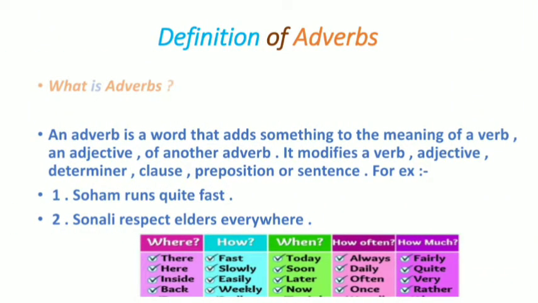Adverbs. Definition of adverb. What is an adverb? An adverb is a word that adds something to the meaning of a verb, an adjective or another adverb. It modifies a verb, adjective, determiner, clause, preposition or sentence. For example, number 1, Soham runs quite fast. Number 2, Sonali respects elders everywhere. Some more examples are fast, today, always, fairly, rather, now, weekly, etc.